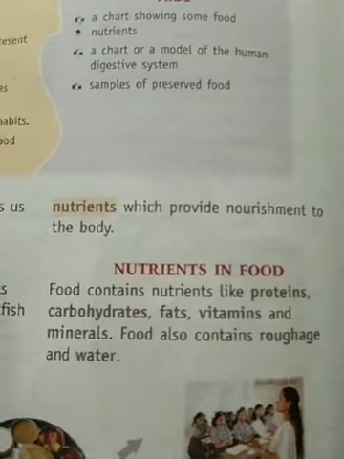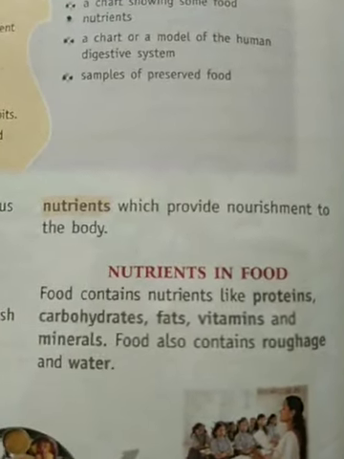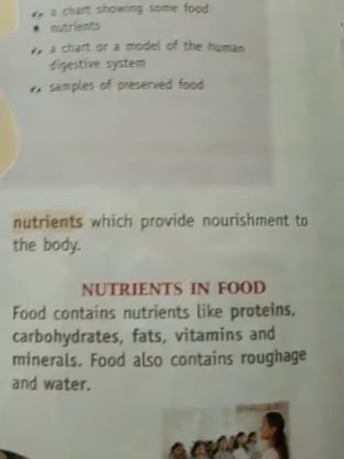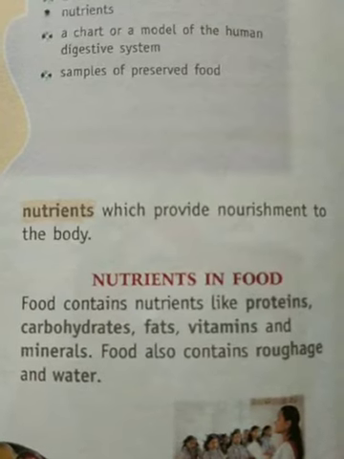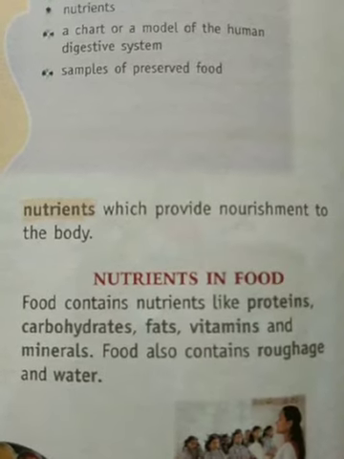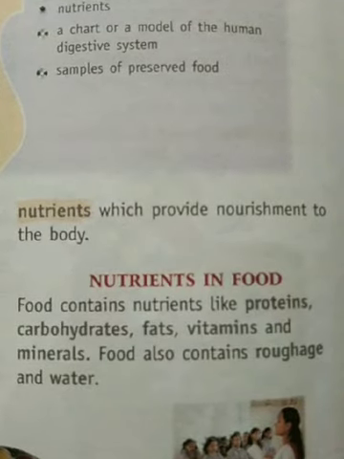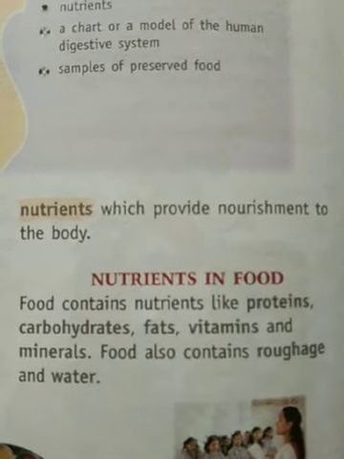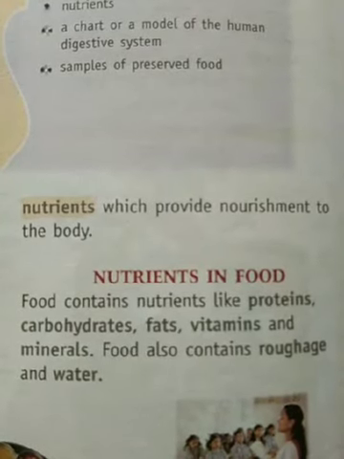Now nutrients in our food. Food contains nutrients like proteins, carbohydrates, fats, vitamins and minerals. See how many nutrients you have seen? You have seen proteins, carbohydrates, fats, vitamins and minerals.